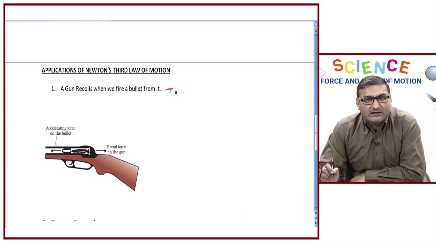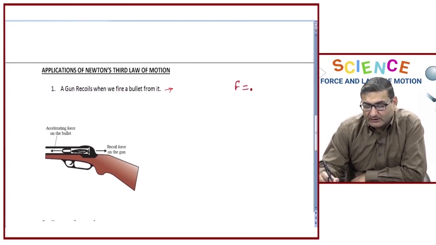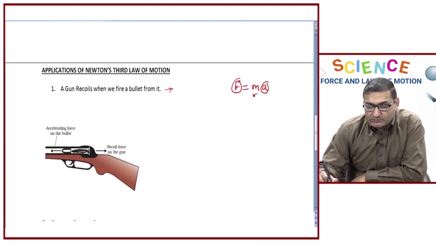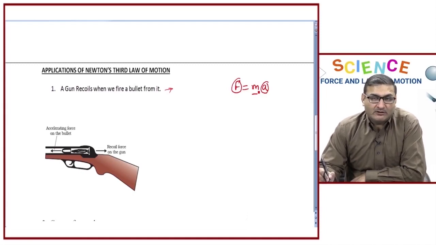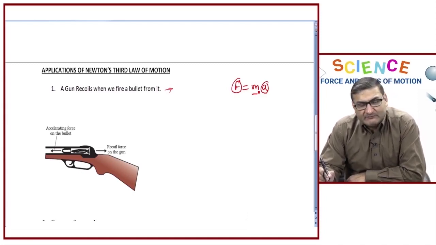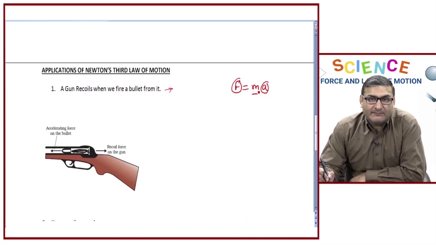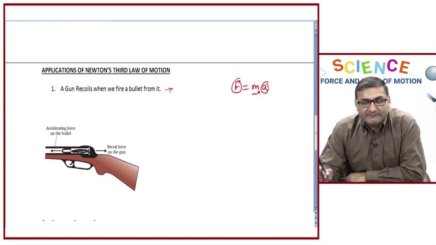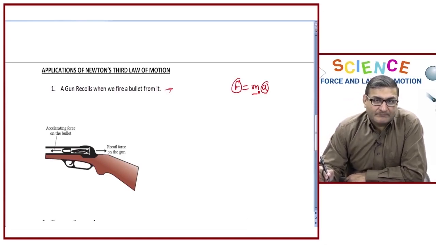Why? Because the amount of acceleration produced by a force, based on the second law of motion, F is equal to m into a, is also dependent on the mass of the object. That we have studied in the second law: if I am applying some force on a bicycle, it is going to move steadily and accelerate, but the same amount of force may not even move a centimeter or an inch if I am applying that force to a truck.